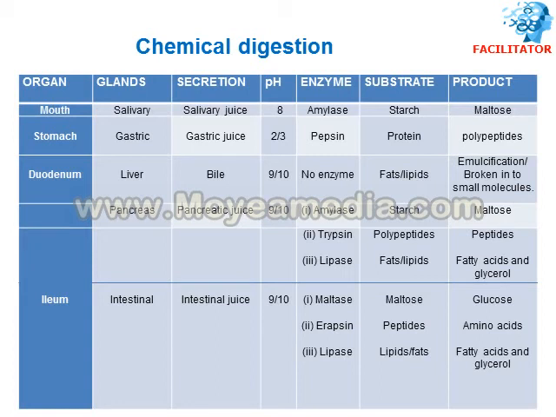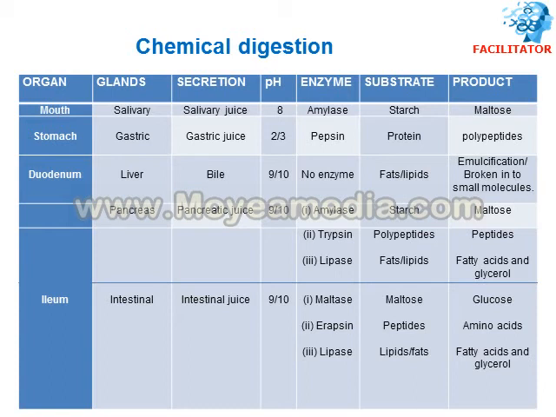Then the other organ of the digestive system where chemical digestion is taking place is the stomach. The gastric glands present in the stomach walls secrete gastric juice, and the gastric juice contains pepsin, also called protease enzyme. This pepsin enzyme digests protein into polypeptides. Here the pH of the stomach is 2 to 3, highly acidic. So in the stomach, gastric glands secrete gastric juice which contains pepsin, digesting protein into polypeptides.